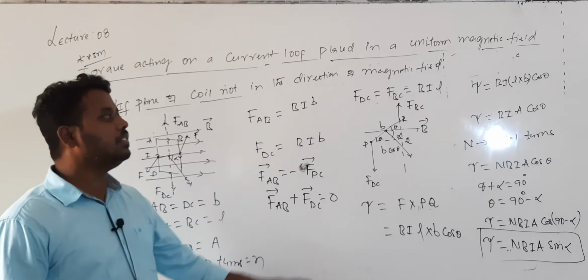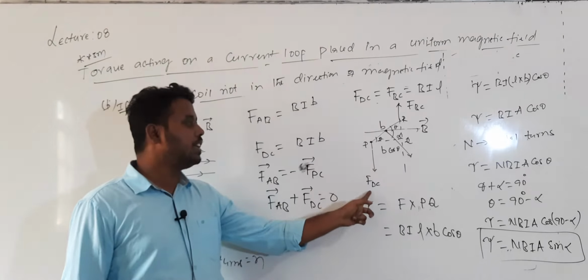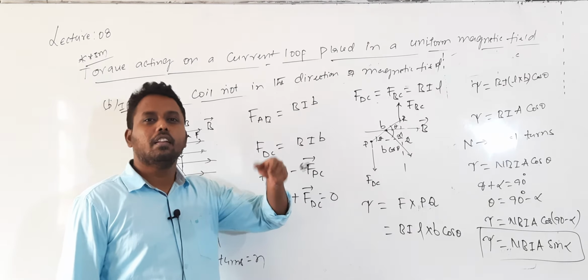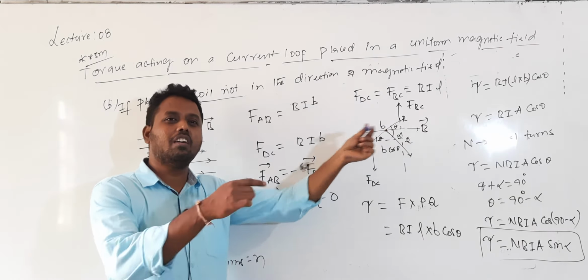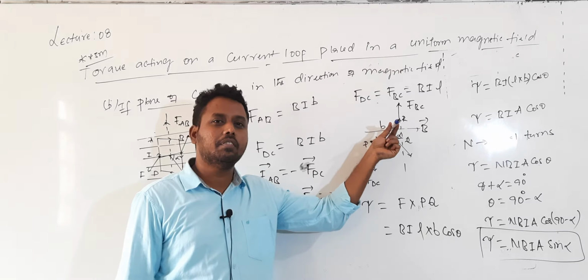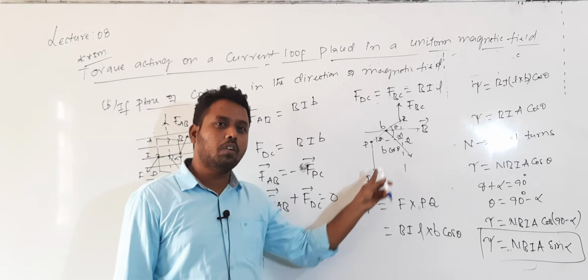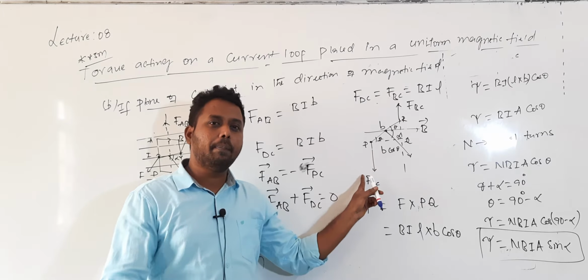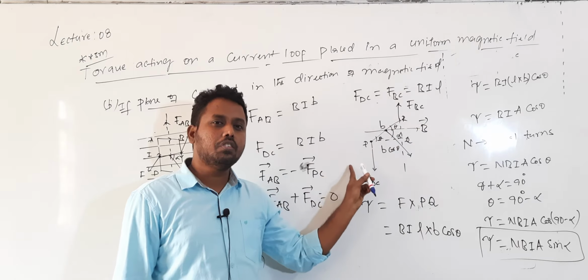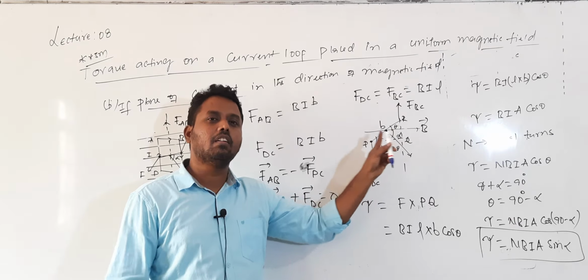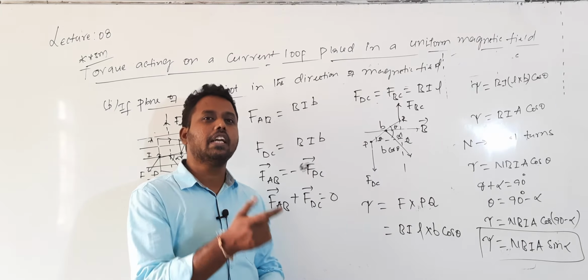So, this diagram is important here. Force acting on DC, but remember they are perpendicular to the plane, passing outward, but you cannot draw the diagram force value like this direction. So, I drew one downward, one upward, one perpendicular to the plane passing inward, one perpendicular to the plane passing outward. These two forces are equal in magnitude, which are not collinear, they will constitute a couple.